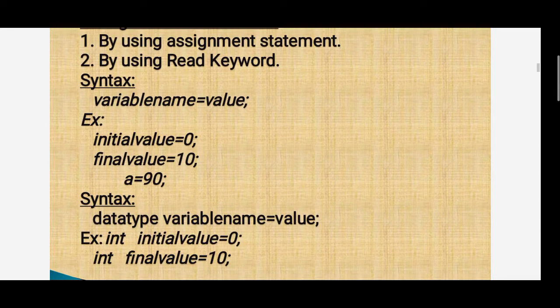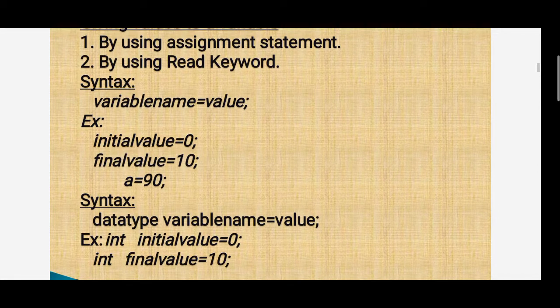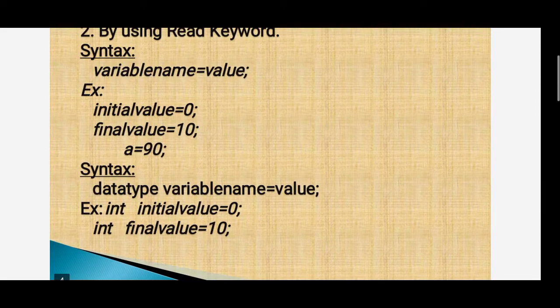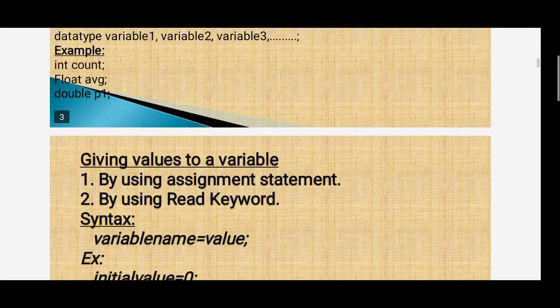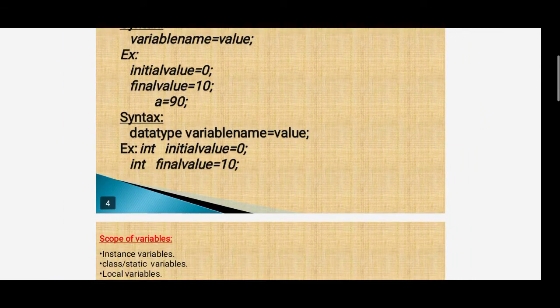Syntax: data type, variable name is equal to value. Example: int initial value is equal to 10, int final value is equal to 10. This is the value given to the variable.